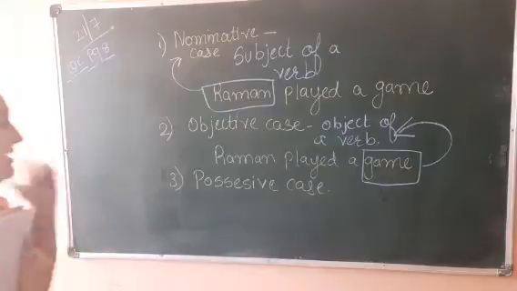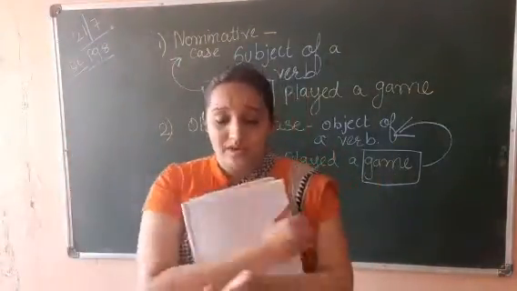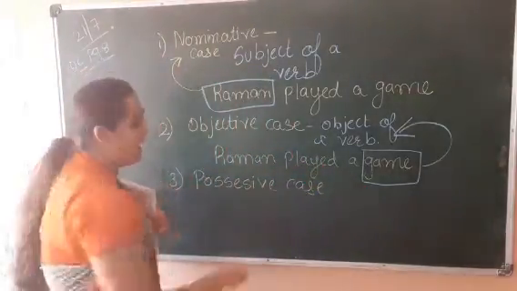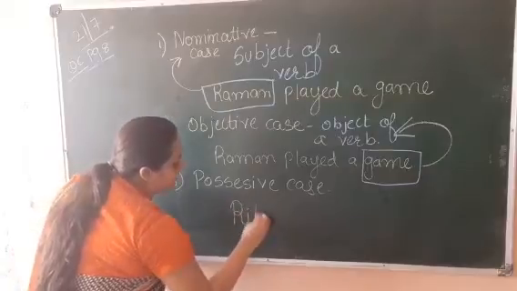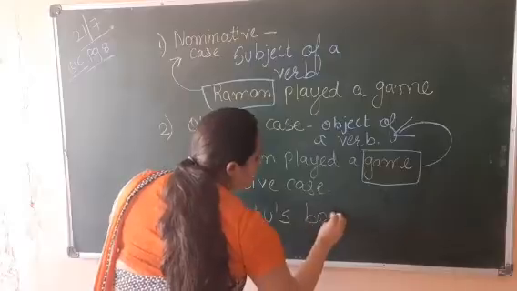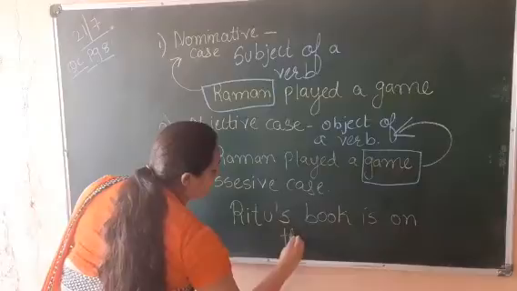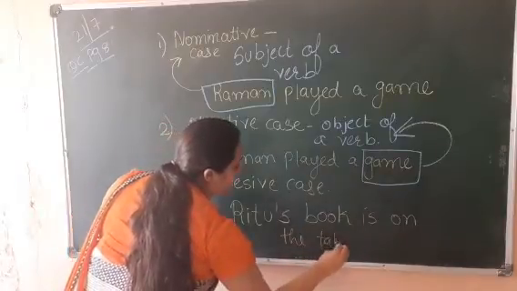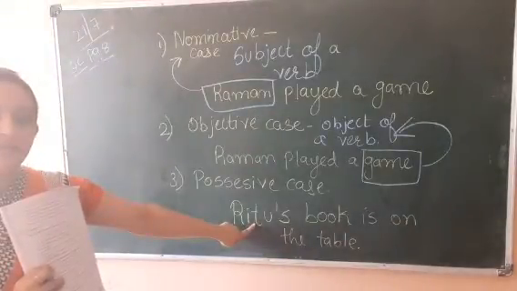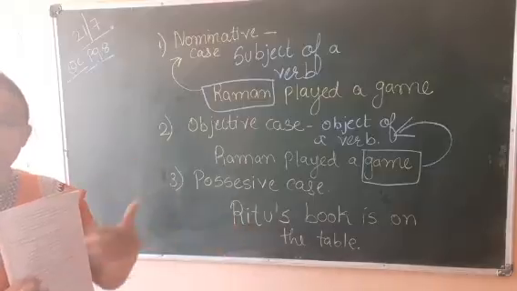Okay. Now next is possessive case. Now possessive case is very simple. Okay, you have to see apostrophe S. For example, Ritu's book is on the table. Now can you see apostrophe S? Right? In Ritu, can you see apostrophe S, that is Ritu's, right?